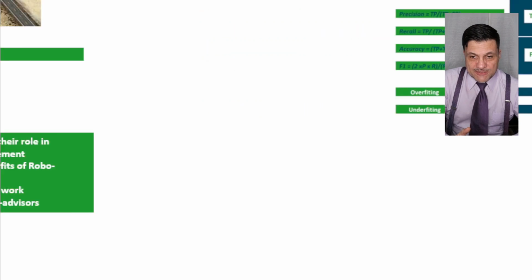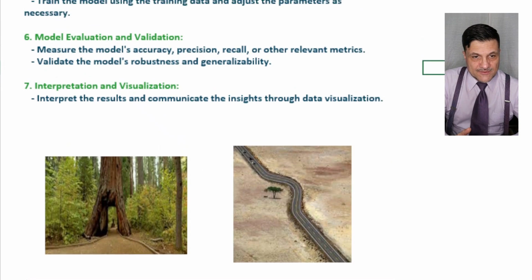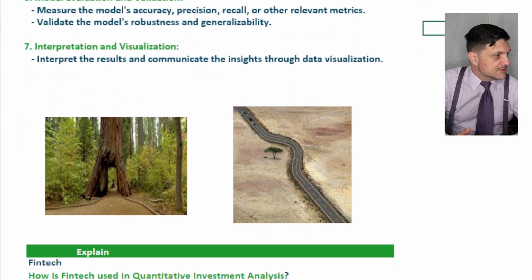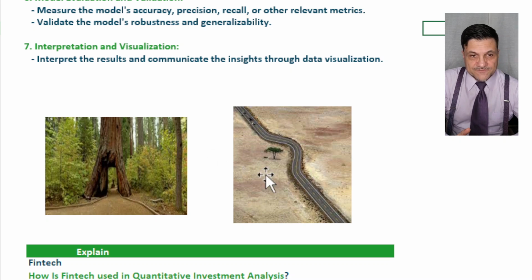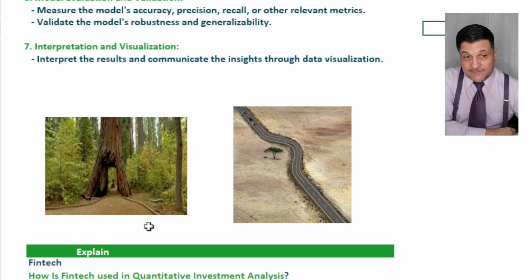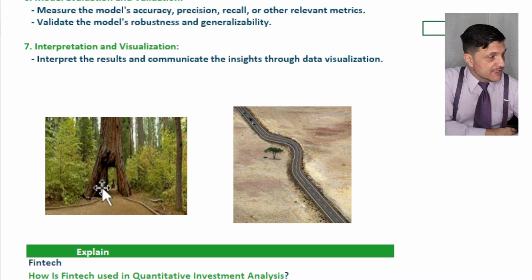Let me show an image here, and I hope it will help a little bit. Take a look at these two roads here, okay? Let's assume that this road here is a good answer. So I need to build a road, and I decided that the best way would be going through the tree here. So make a hole here and go through it. By the way, that's Sequoia National Park in California. I invite everybody to see it. It's an amazing place. Anyhow, there you go. Look at this answer.